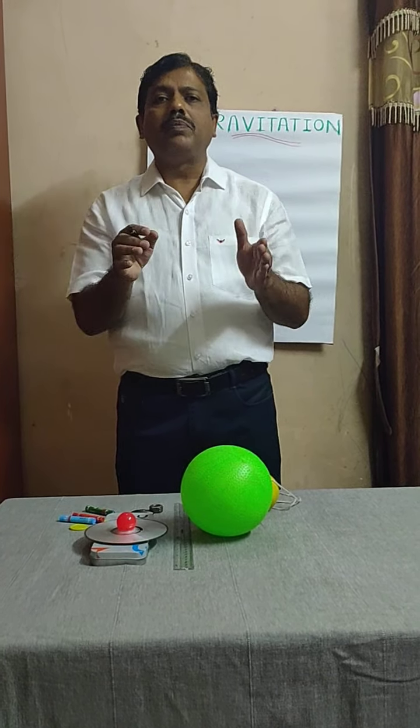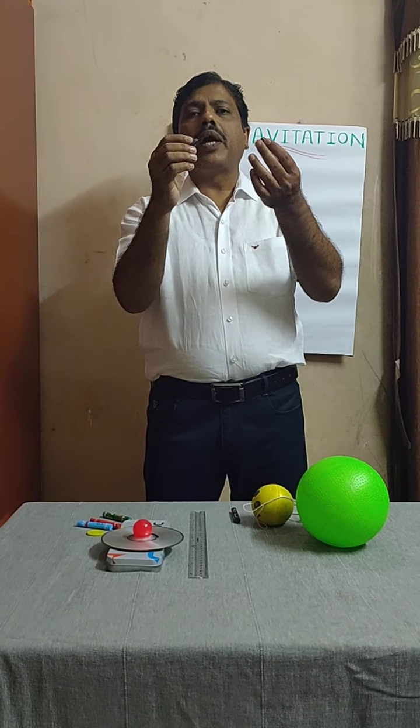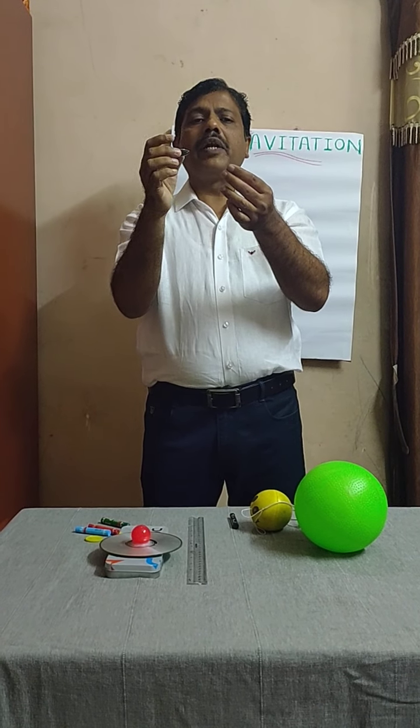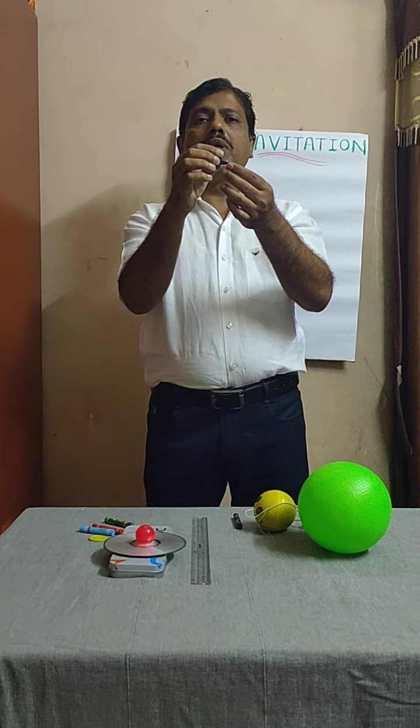Second one is the magnetic force. I have this magnet and this another body. Here we observe the attractive or repulsive force due to the presence of electrical charge carriers, which is known as magnetic force. This magnet is applying some force on this body. We call it magnetic force.